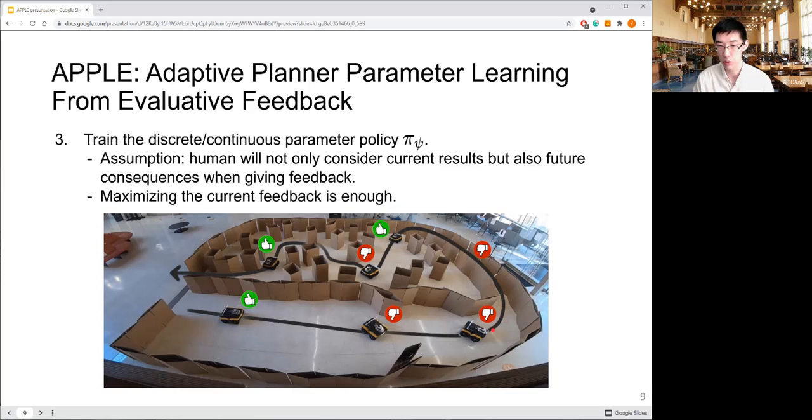In that case, we won't want it to drive as fast as possible. Instead, we want it to slow down so it will have a smooth transition. So you see here, we not only consider its current velocity, but also future consequences when providing feedback. Since current feedback already takes the future into consideration, maximizing current feedback is enough to also consider future results.